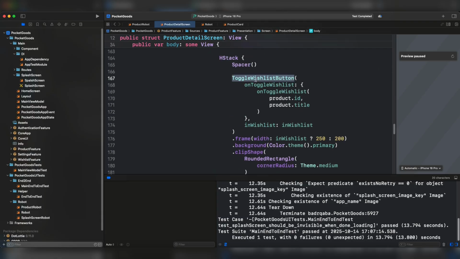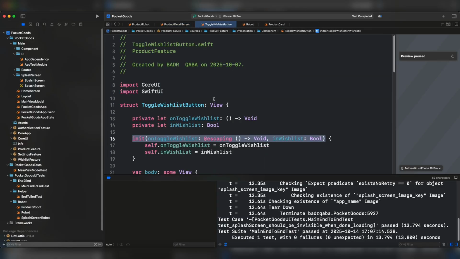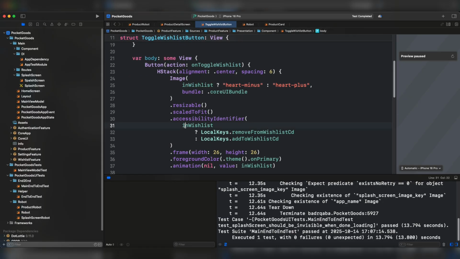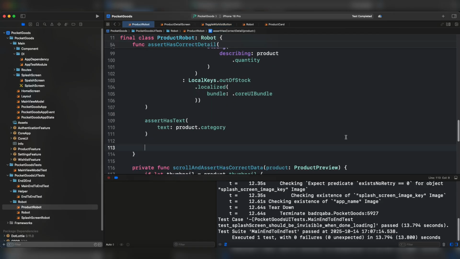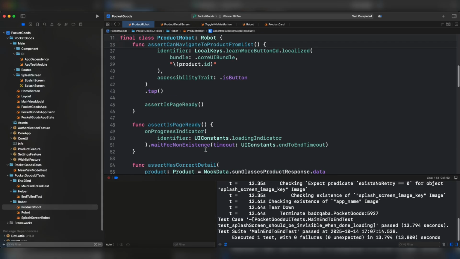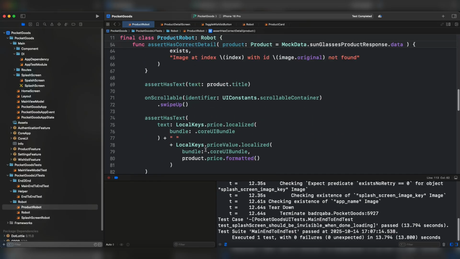toggle wishlist button. And this button has a certain content description. If in wishlist, it should contain this remove from wishlist. If it's not in wishlist, it's going to contain this content description, add to wishlist accessibility identifier. Therefore, we have to do here assert has image, local keys add to wishlist accessibility identifier. And that's all for the function assert has correct detail.